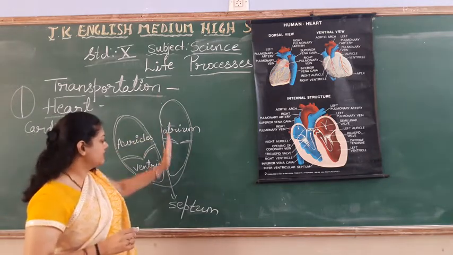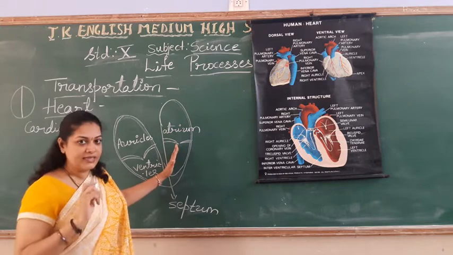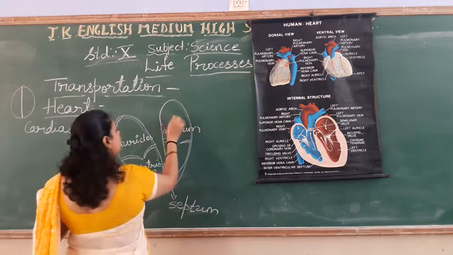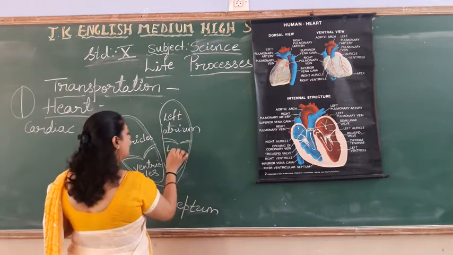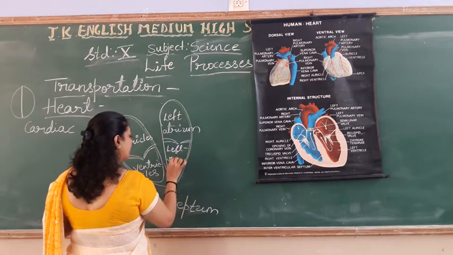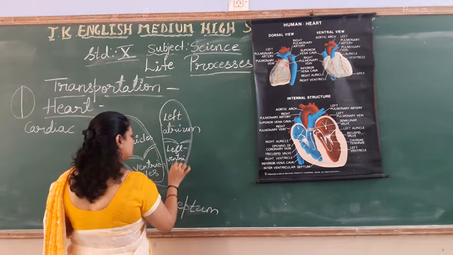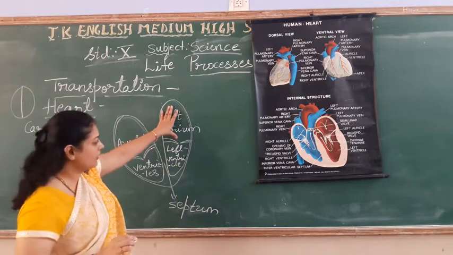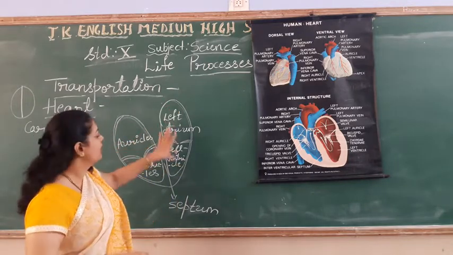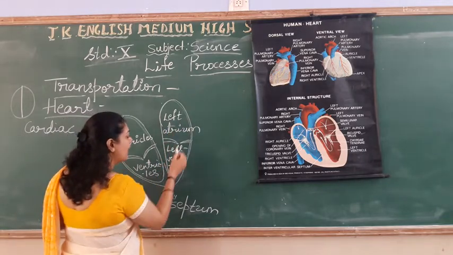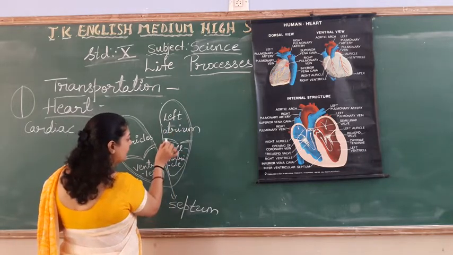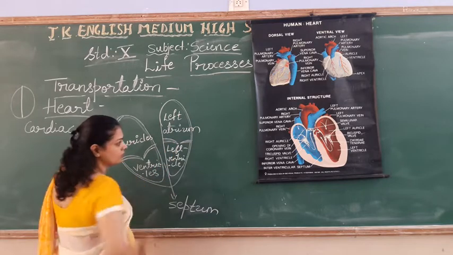And what side did I tell this one? Left side, correct? So this is called left atrium, left ventricle. Correct, students? Left auricle or left atrium, left ventricle. So this atrium and ventricle are separated with something. Can you observe here?